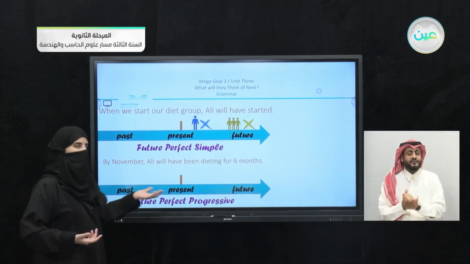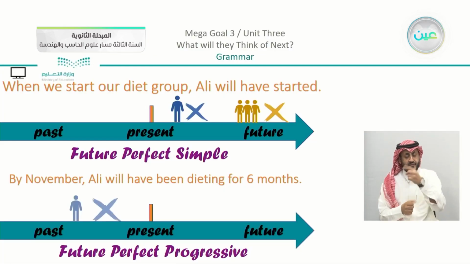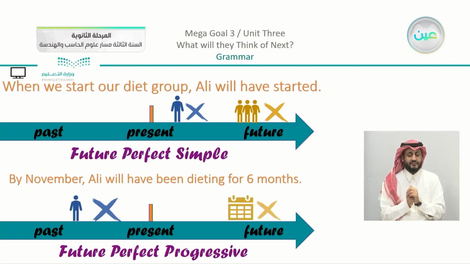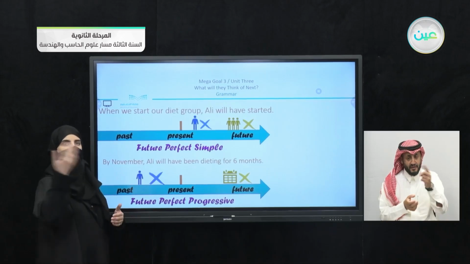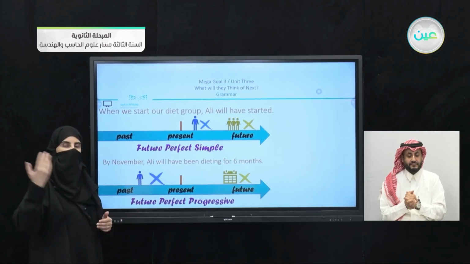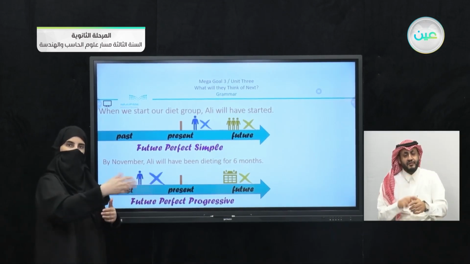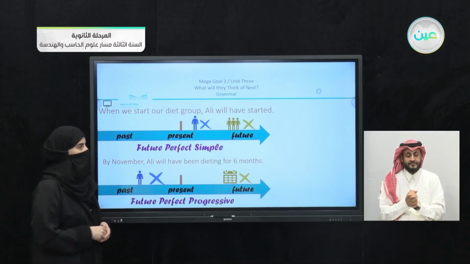We're talking about something that happened from the past. Now, by November, we have here the past, Ali started, and in the future, November. So by November, when November comes, Ali will have been dieting for 6 months. So an action that was started in the past and is going to be continuing till the future.